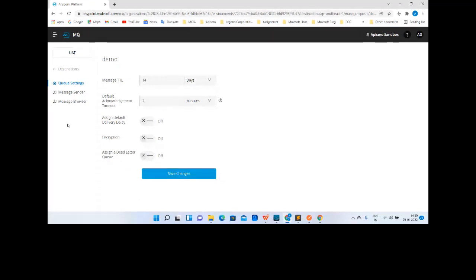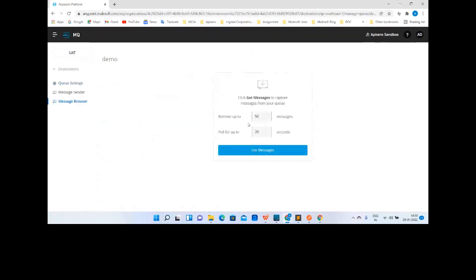Perfect. So once the message is sent to the queue, is there any mechanism through which we can visualize what message is there in the queue? Yes, you can do that. There's an option, message browser. You can click on message browser and up to 50 messages can be fetched from the queue.